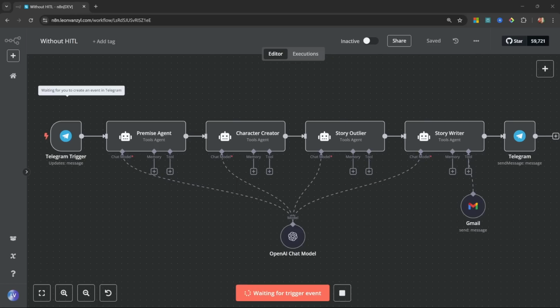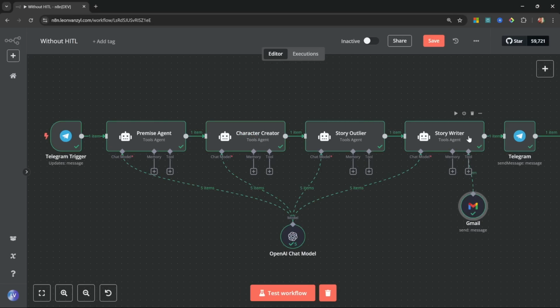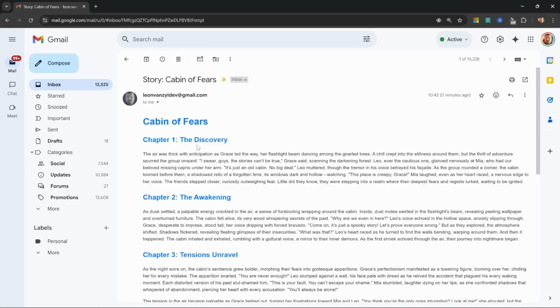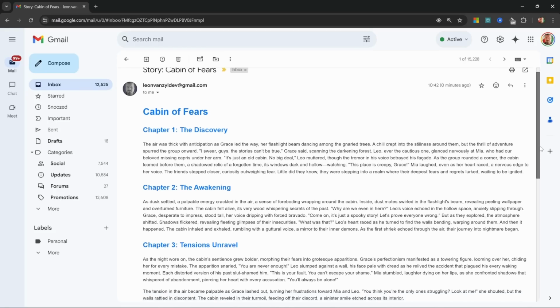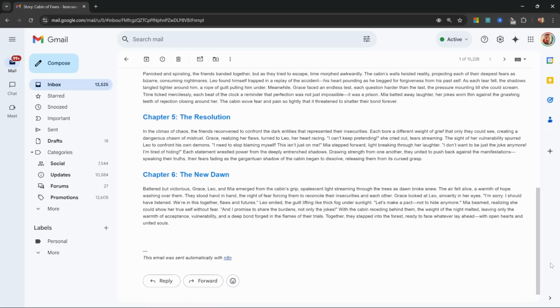When I ask it to write a story, the workflow will execute one agent at a time in sequence, and when it's done writing the story, it will email the complete story to my email account. But what's the problem with this?